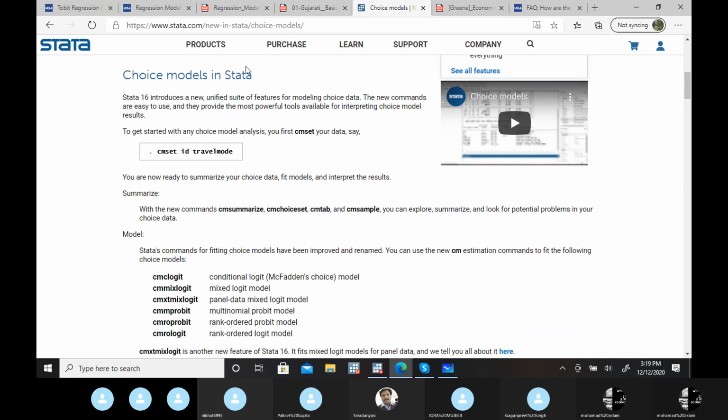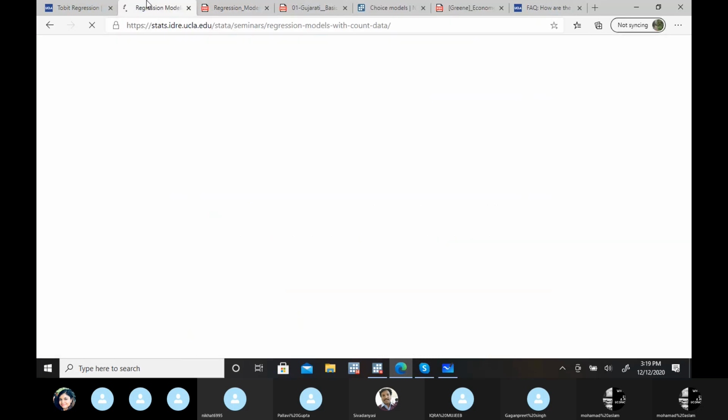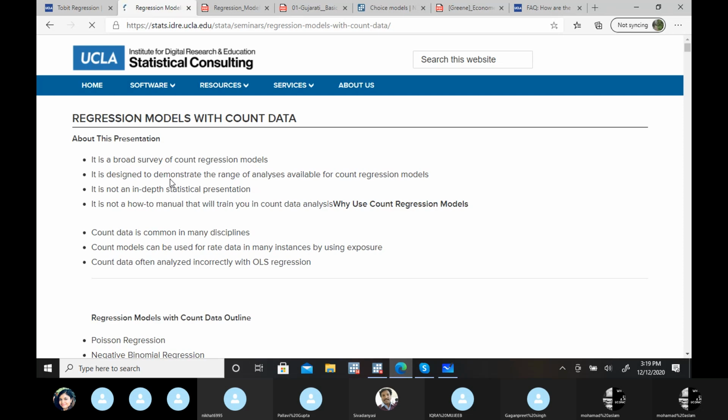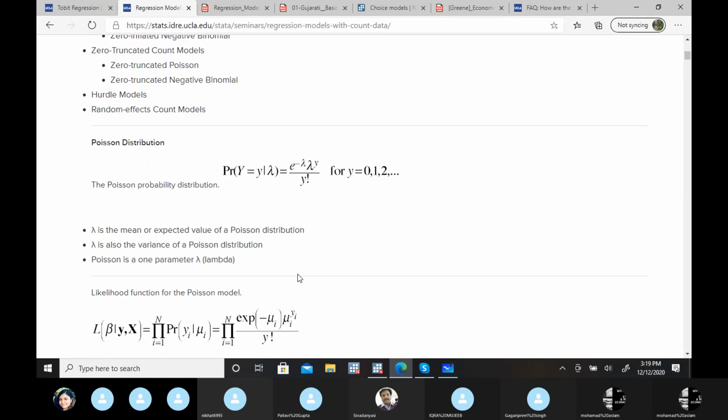Then the count function. Even in the count function, there are so many models: Poisson regression, negative binomial regression, zero inflated count models, zero truncated count models, hurdle models, random effect count models.